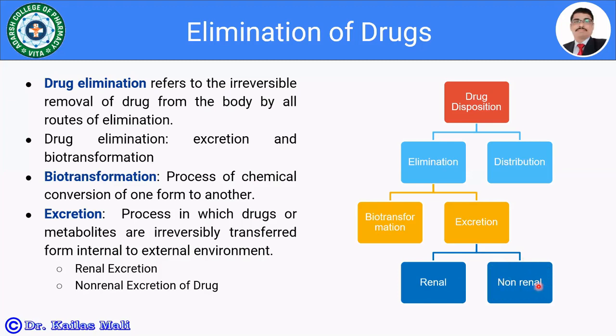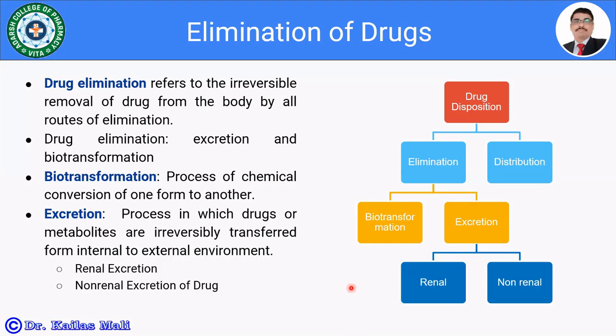routes of excretion. In the case of renal excretion of drug, we are considering only the unchanged drug in the case of the renal clearance. While calculating the renal clearance, we are calculating it for only the unchanged drug. The changed drug we are not considering under the renal. The changed drug, that is by metabolism, is considered under the biotransformation, that is the hepatic clearance, you can say. So this is the general introduction and definition related with the chapter elimination.